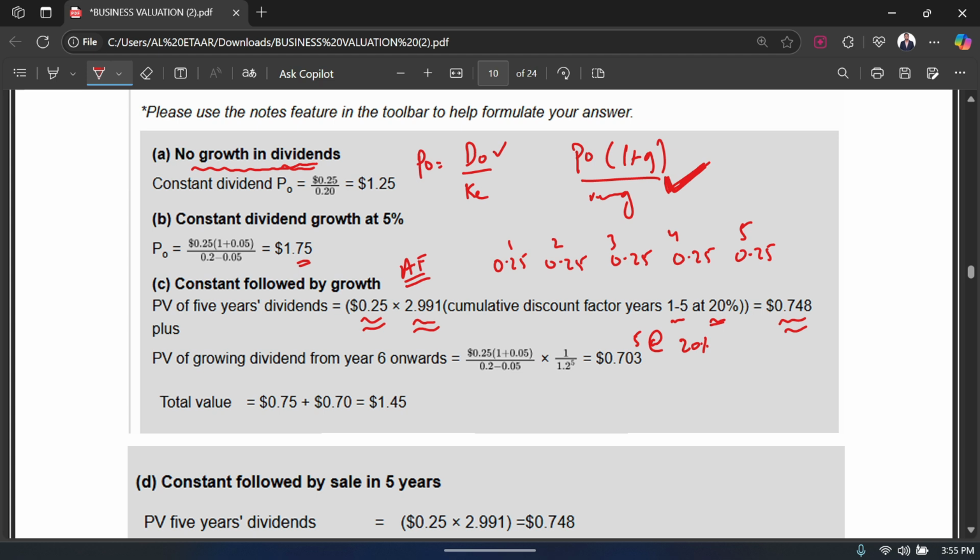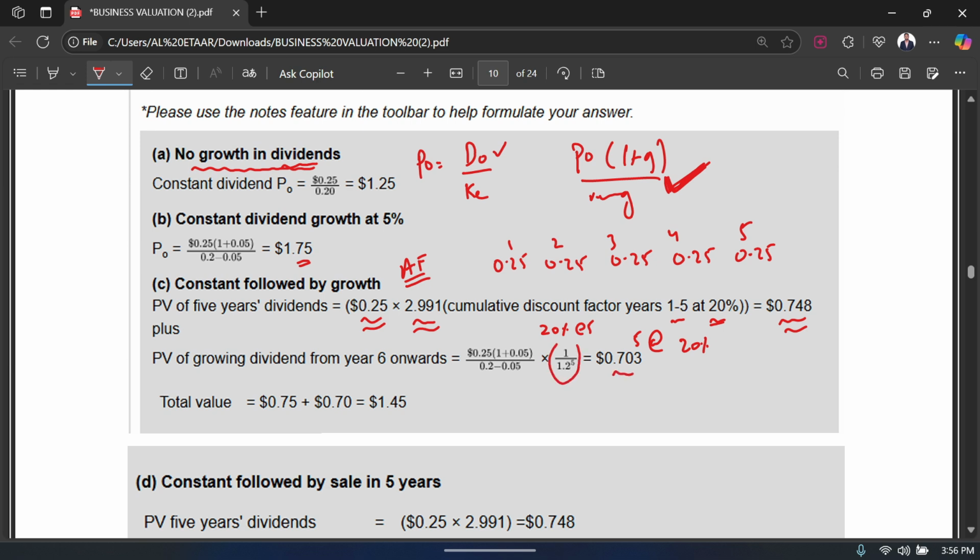Okay, so you will have your new value of the dividend based on the growth. Once you have that, you're going to multiply it with the discount factor, again at a 20% discount rate, for how many years? For 5 years. If you do that, then you will have your present value of dividend from year 6 onwards, which is going to be 0.703.